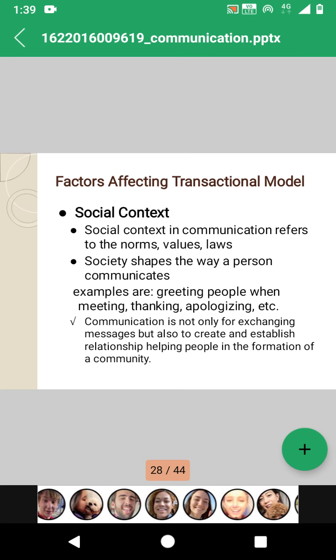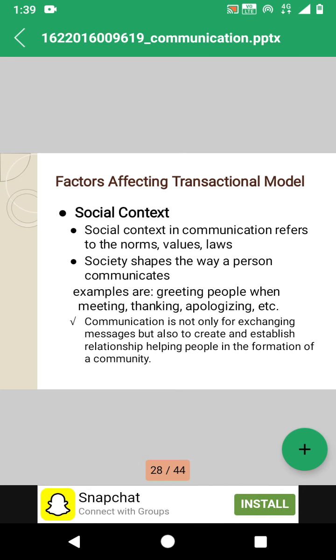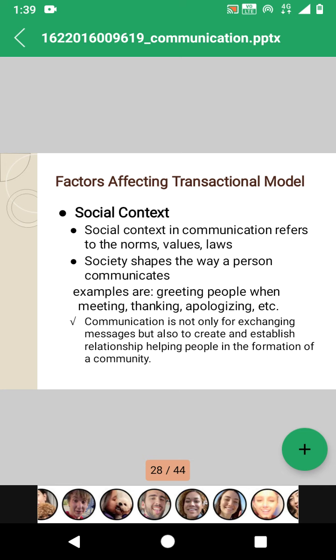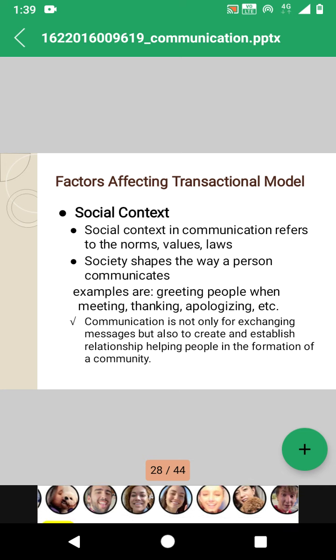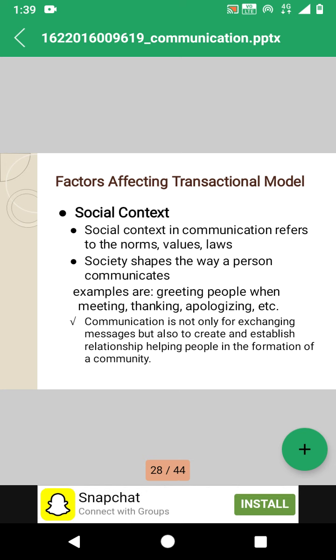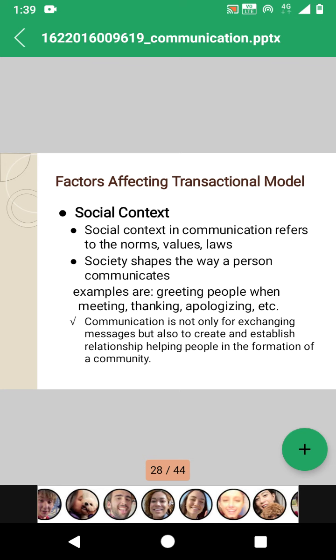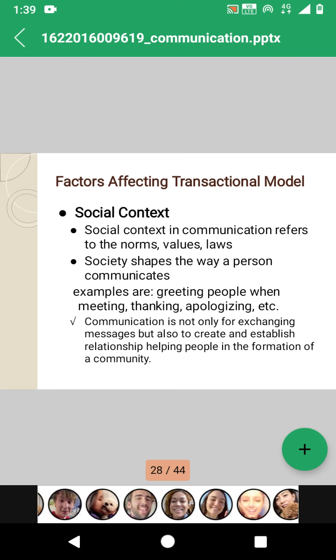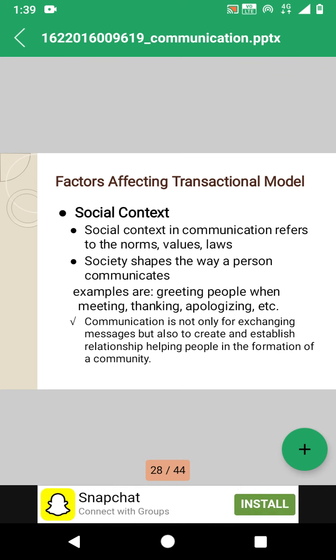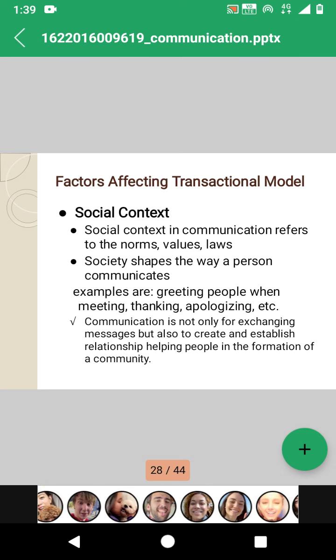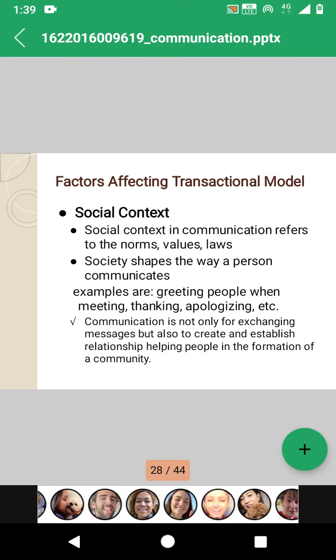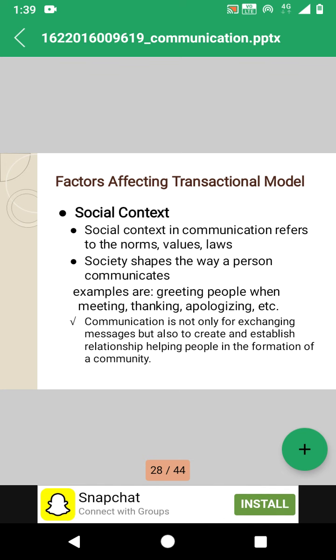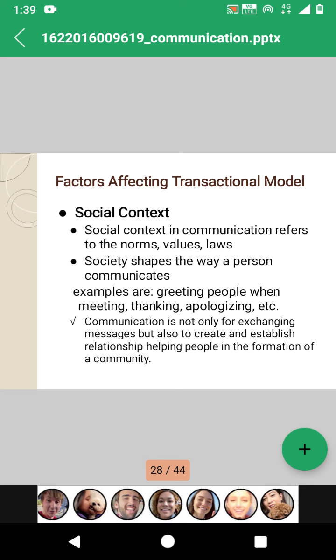Social context in communication refers to the norms, values, and laws, the restrictions of a society to communicate within a specific limit. It also includes the rules that bind people's ability to communicate. Society shapes the way a person communicates.